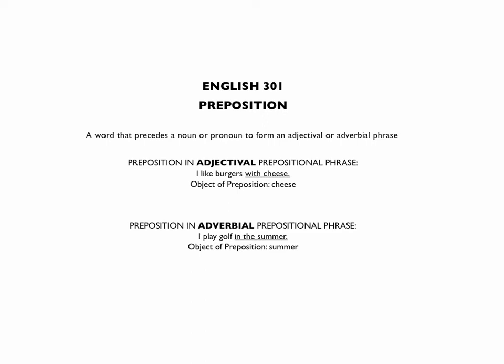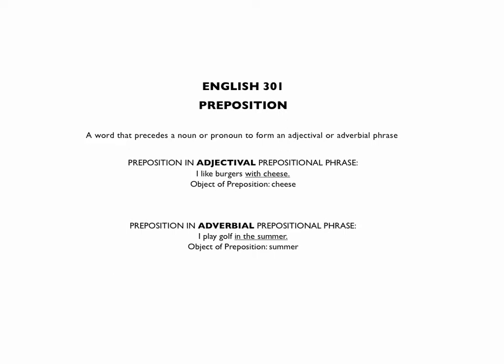Adverbs tend to describe, and you have this in your book, when, why, how, and so on. I play in the summer. So you would say in the homework and on your exams, in the summer, of course you would identify each part of speech. Then you should underline it and say that it is a prepositional phrase, an adverbial prepositional phrase.